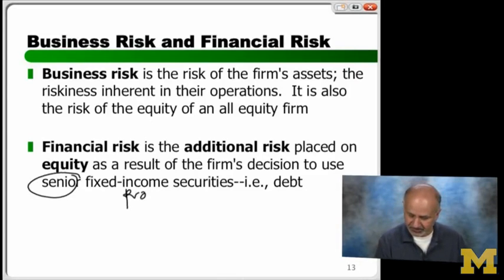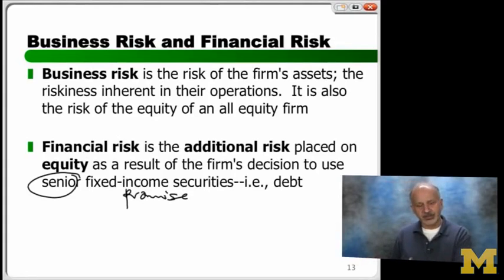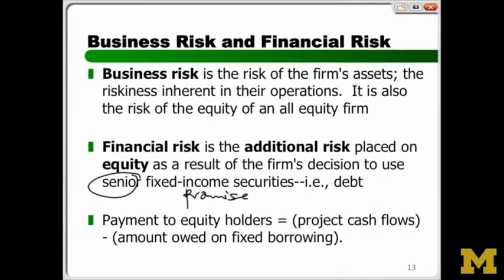This is a promise and it's senior. What do I mean by that? Imagine you're running a firm. Who do you pay first? Yourself, the equity holder, or the debt? You pay the debt first. So debt is a promise and it's paid first, makes equity riskier. Right? That's bad. Payment to equity holders can be thought of this way, very simple: project cash flows minus amount owed on fixed borrowing.